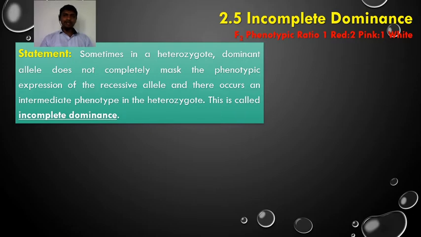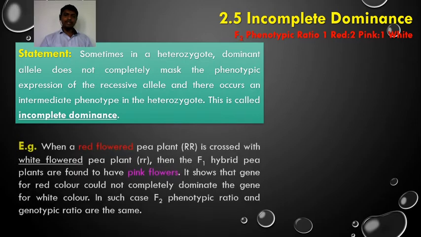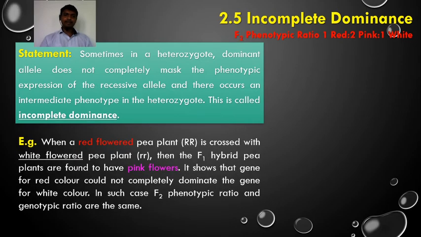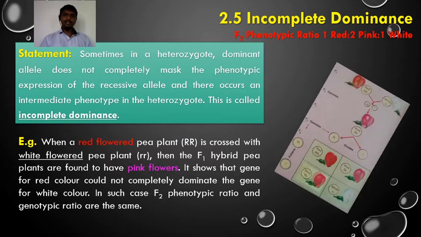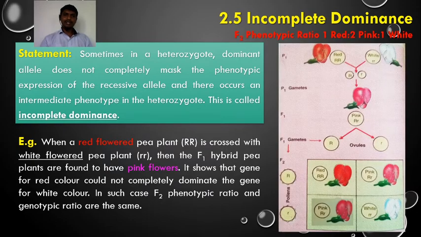So what is the conclusion in this case? The dominant allele does not completely mask the phenotypic expression of the recessive allele. As a result, an intermediate phenotype occurs in the F1 hybrid or heterozygote. For this, Mendel made a cross between a red flowered pea plant and a white flowered pea plant, and an intermediate phenotype in the F1 generation, that is a pink flowered pea plant, was obtained. We studied that in the previous lecture. This is the second conclusion.